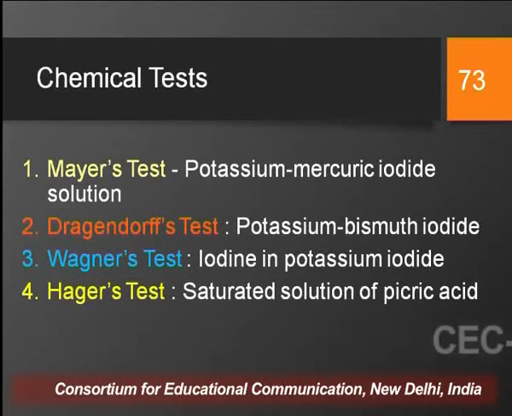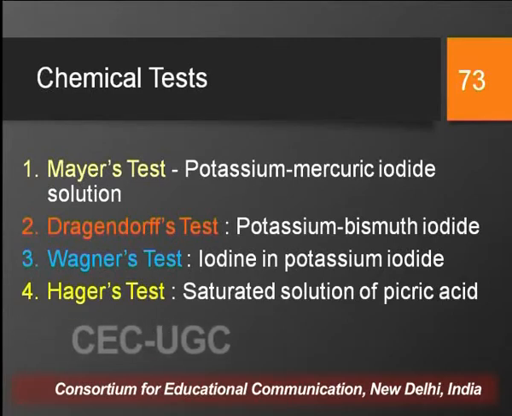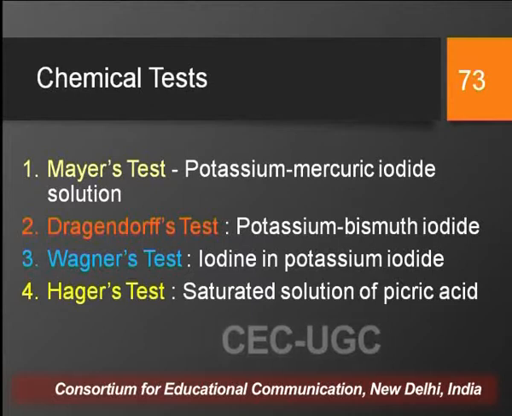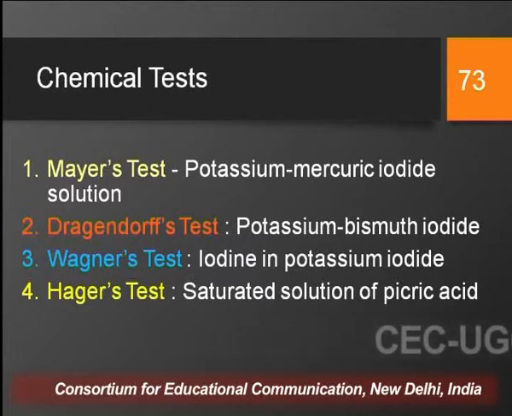In Dragendorff's test, we get orangish red or brick red precipitates. Then in Wagner's test, we get brownish reddish precipitates, and in Hager's test, we get yellowish precipitates. If we get all these precipitates, that indicates the presence of alkaloid in a given plant mixture or plant material.